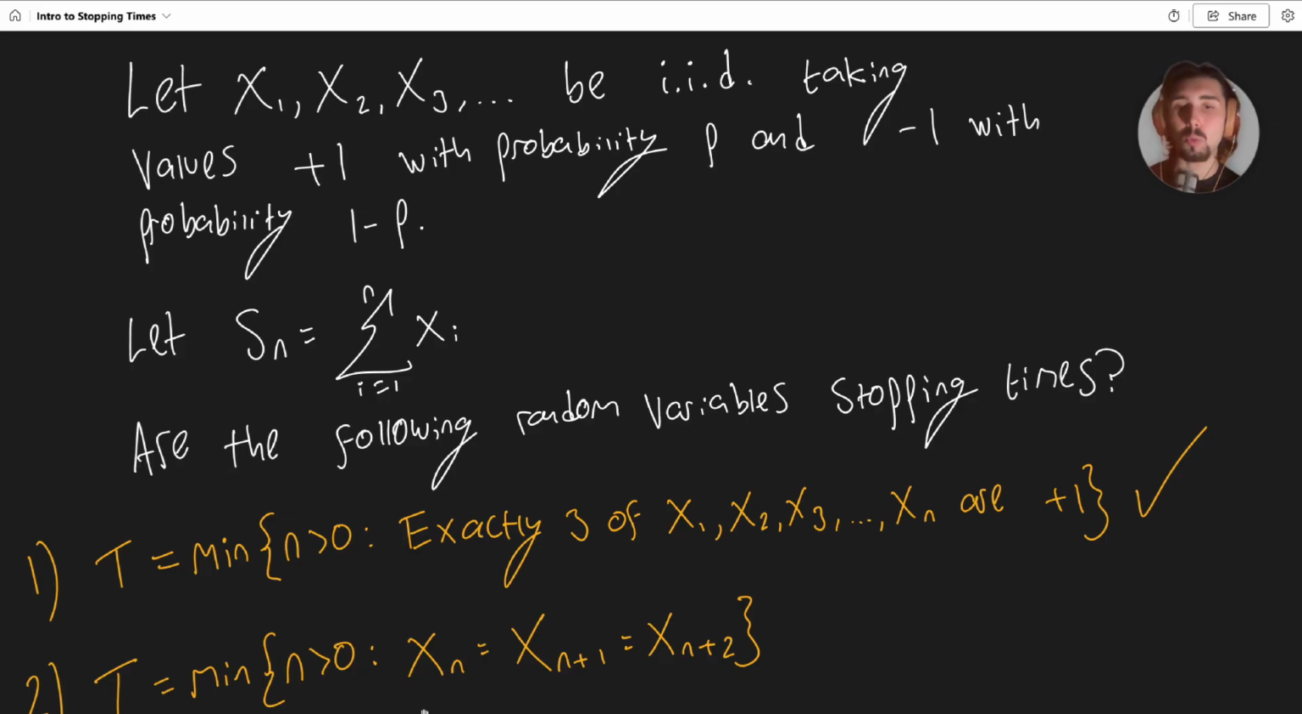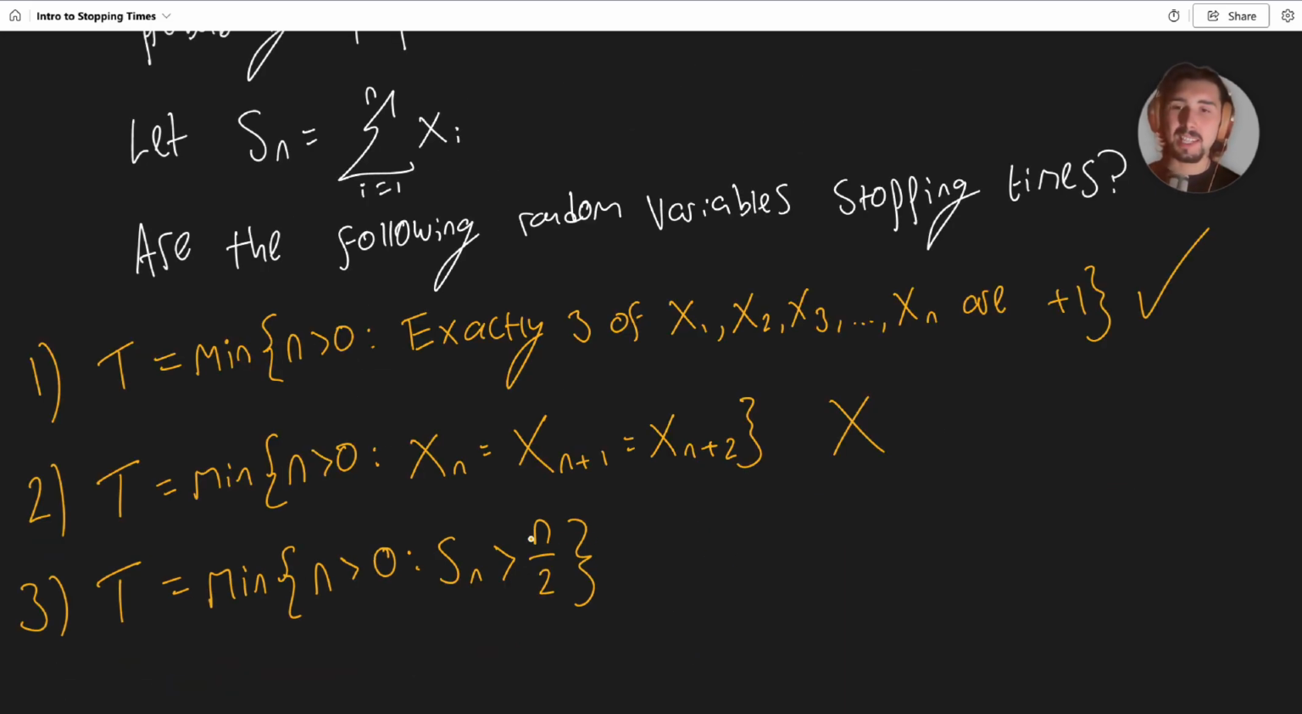How do you know what xn plus 1 is? And how do you know what xn plus 2 is? You don't. So you cannot call this a stopping time. Not a stopping time. Okay, and finally, t is the minimum value of n greater than 0 such that Sn